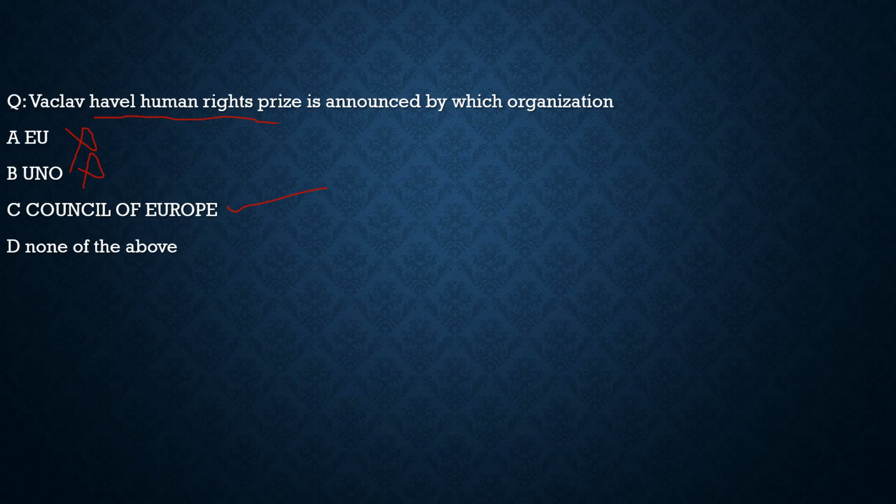In the Council of Europe, we should know that 46 members are part of it, and the main mandate of the Council of Europe is to keep a look at human rights all over Europe and beyond Europe too. So with this, we completed today's discussion with respect to the current affairs questions. Now let's move to the other part, which is the static part, and let's try to discuss that part.